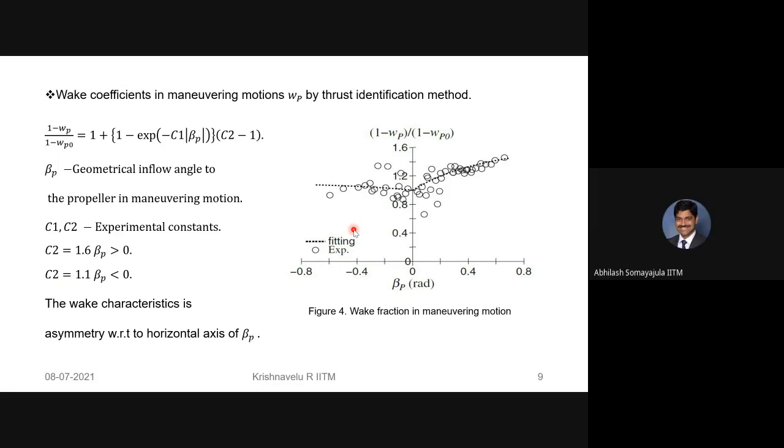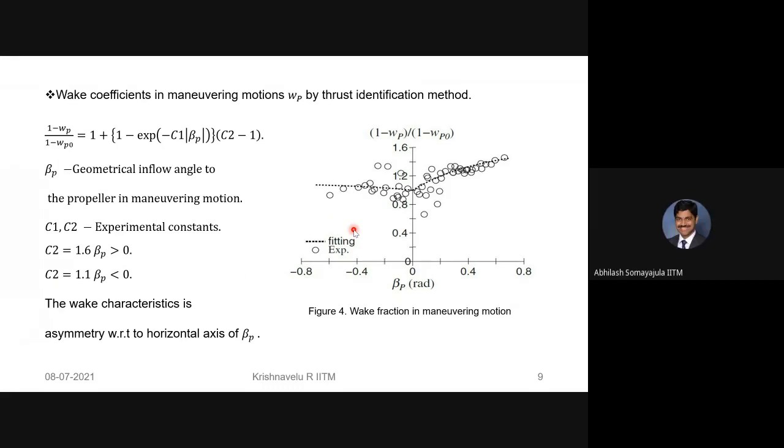Because of that, what happens? Your answer is partly right. Keep going. So that makes the flow asymmetric in the different directions.